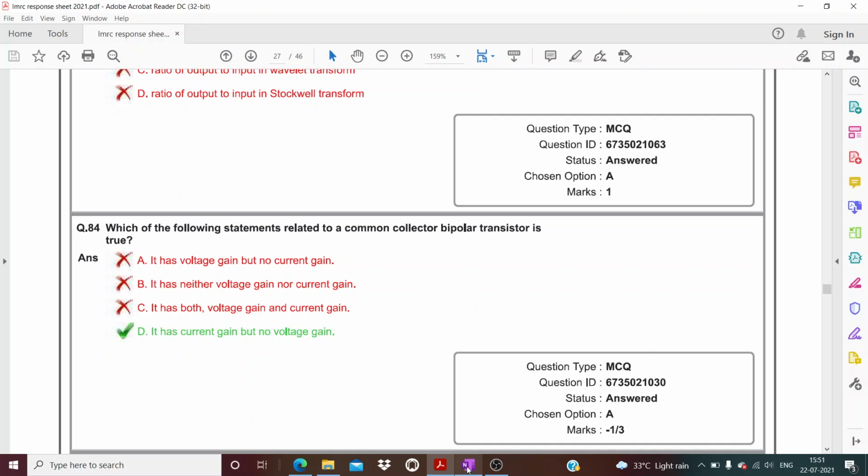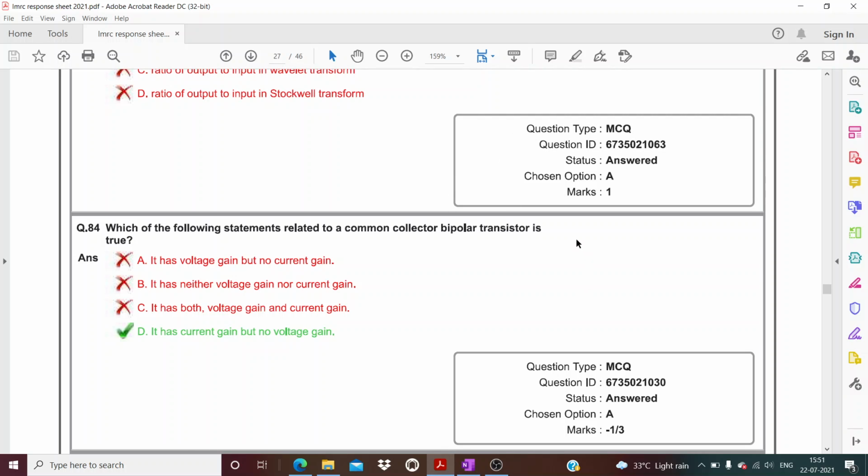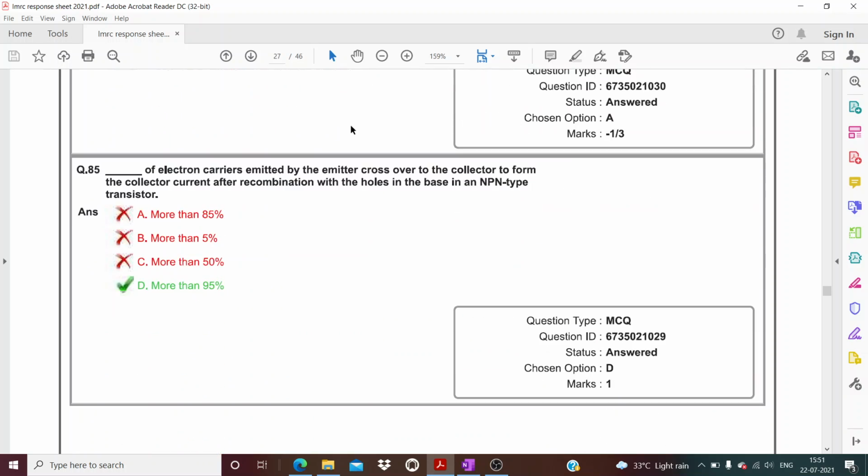So you just copy these two things. These two are very important. I hope it is clear. It has current gain but no voltage gain. Okay. Now question number 85.